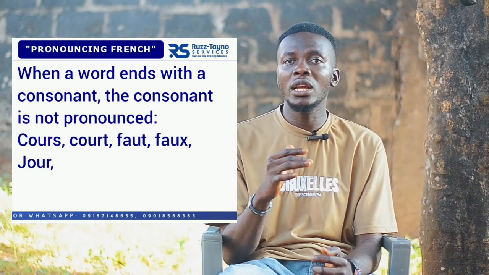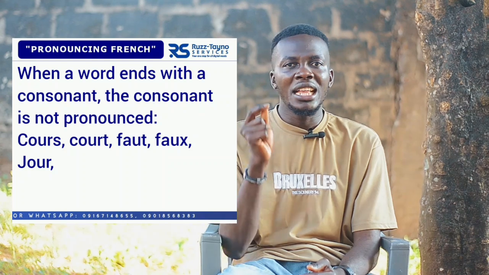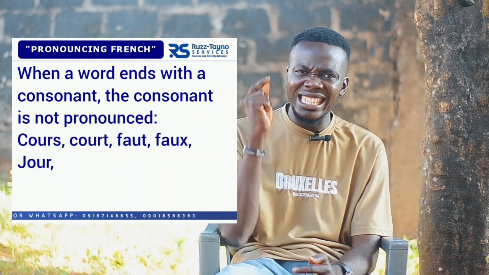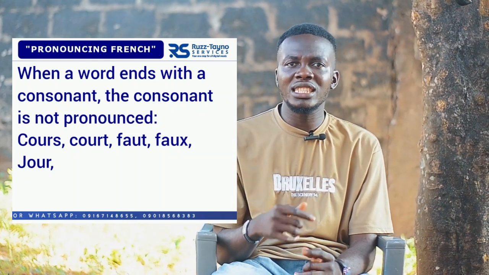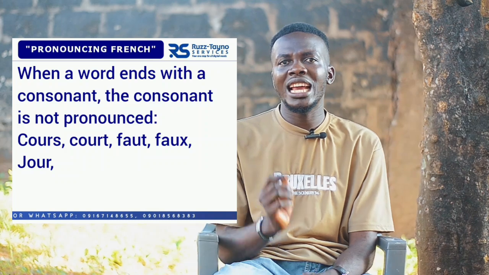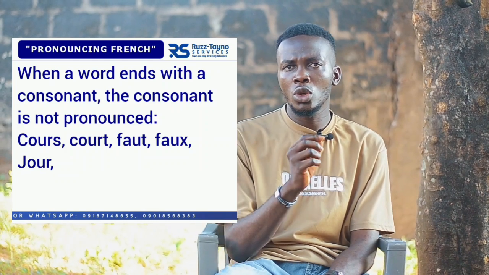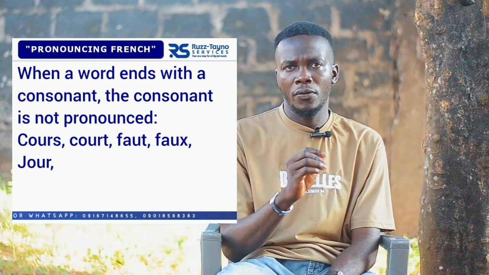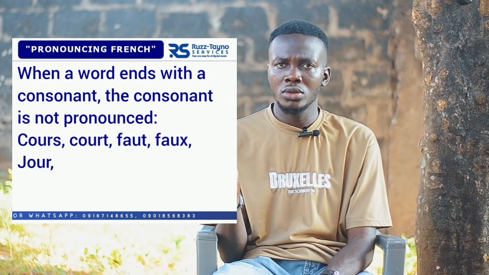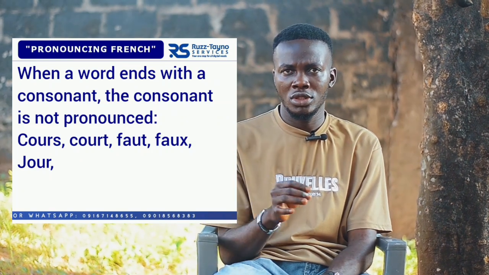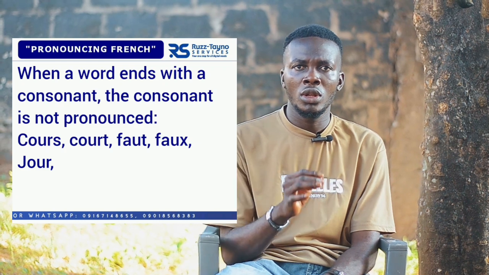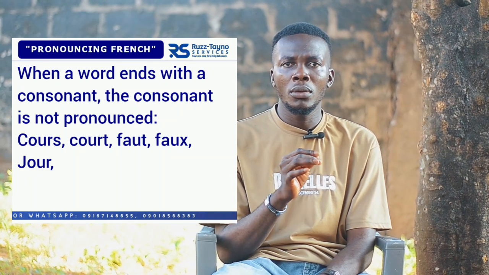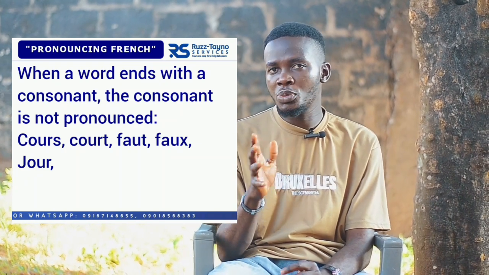Okay, now another one: when a word ends with a consonant, that consonant is silent. That consonant is not pronounced. Just like cour, coup, faux, joue, poule. Okay, so it is not pronounced.